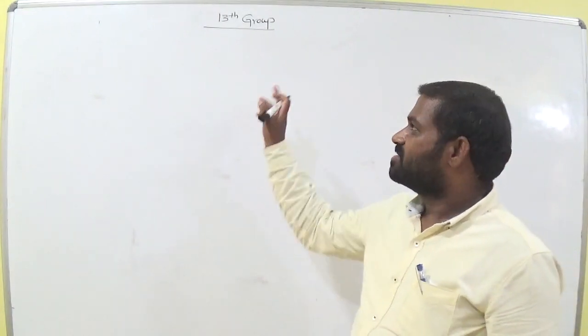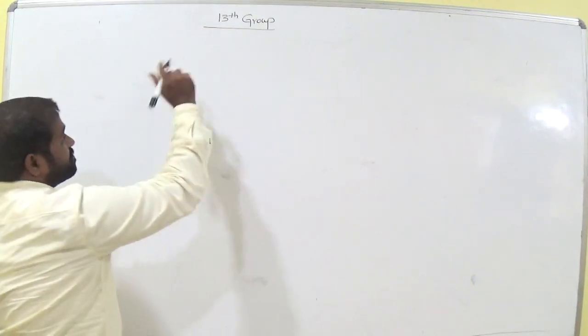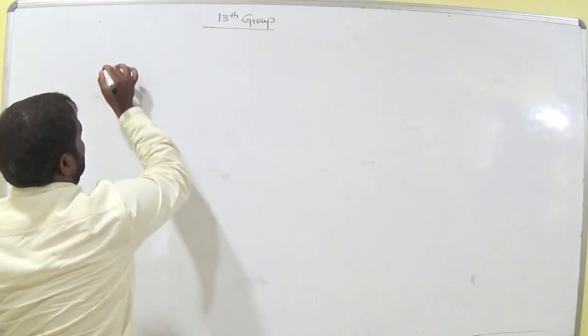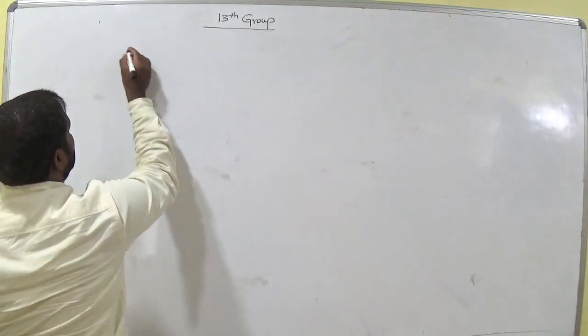Okay students, let's see the continuity of 13th group. In 13th group we have already discussed oxidation states, am I right? Let's see.